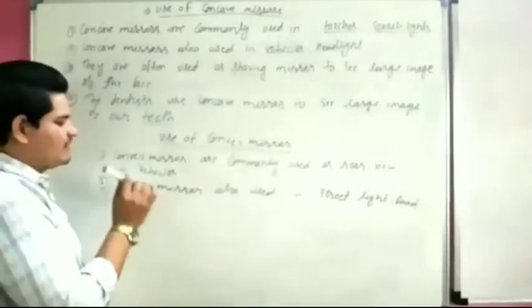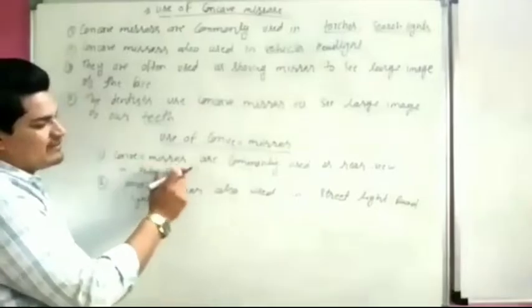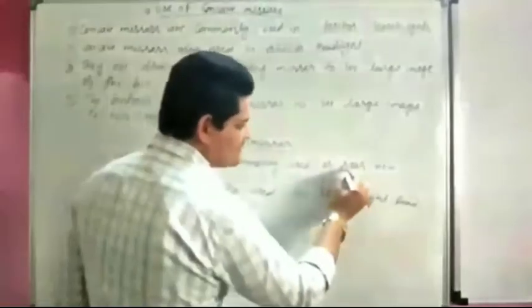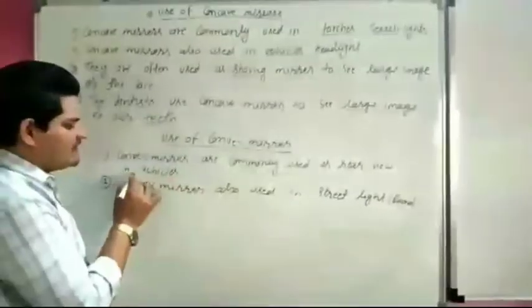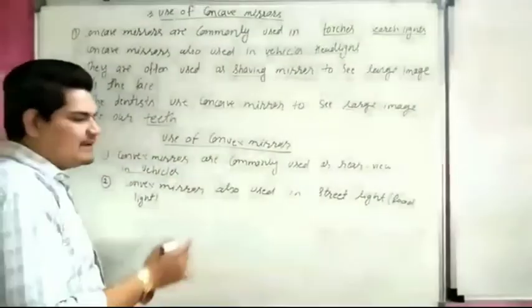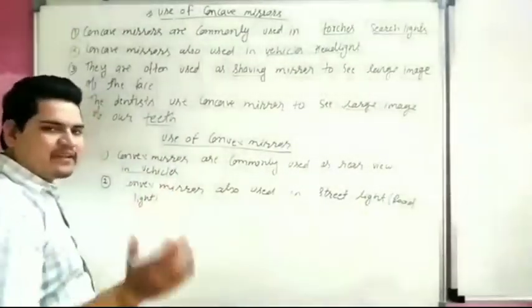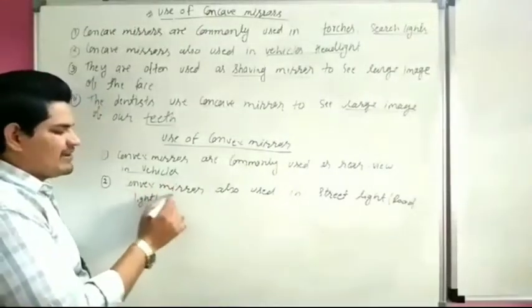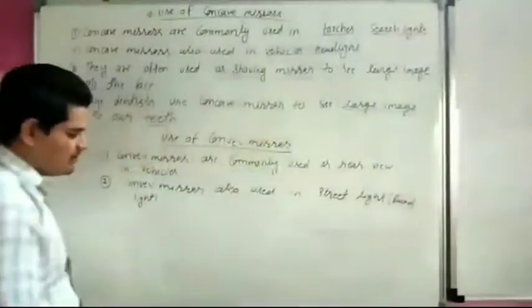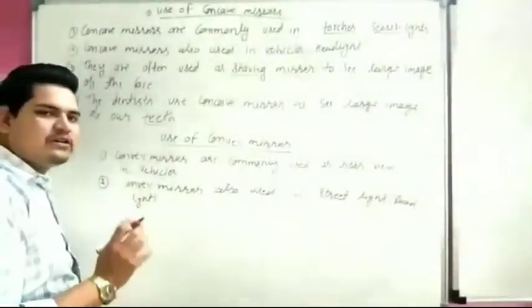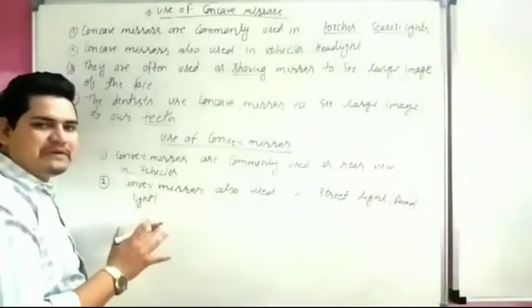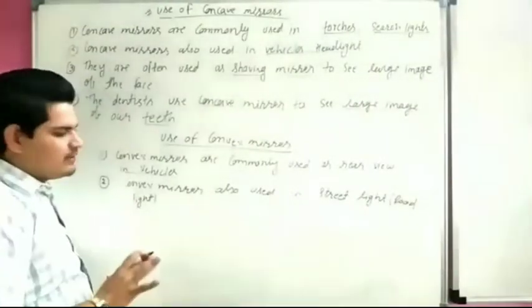Convex mirrors are commonly used as rear view, meaning back side view, or side view, in the vehicle. Convex mirror is also used in street lights, or we can say road lights, to spread the light on the road.